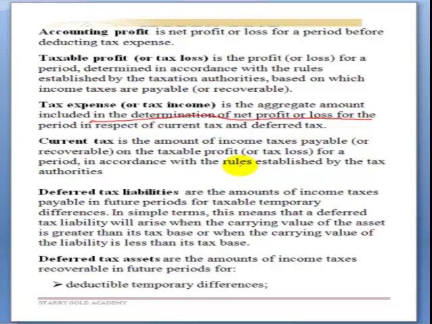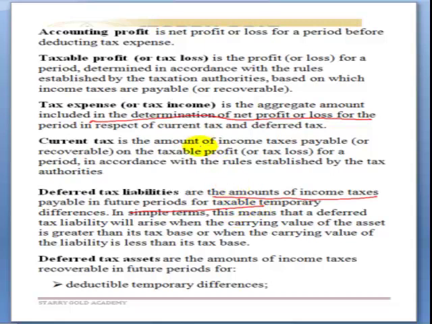So it's the combination of the two. It is only the increase in deferred tax that will affect our current tax. That's our tax expense, not the whole deferred tax. So current tax is the amount you are paying within that financial period, or within that reporting period. So that's the one that is referred to as current tax. Deferred tax liability: these are the amounts of income taxes payable in future for taxable temporary differences.